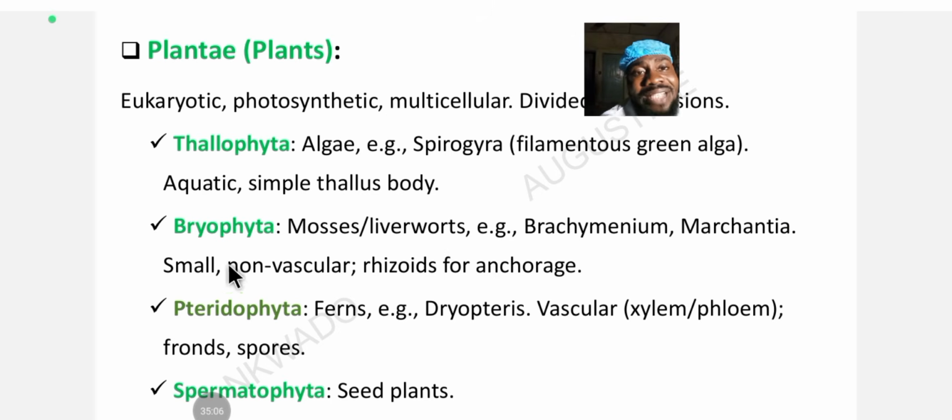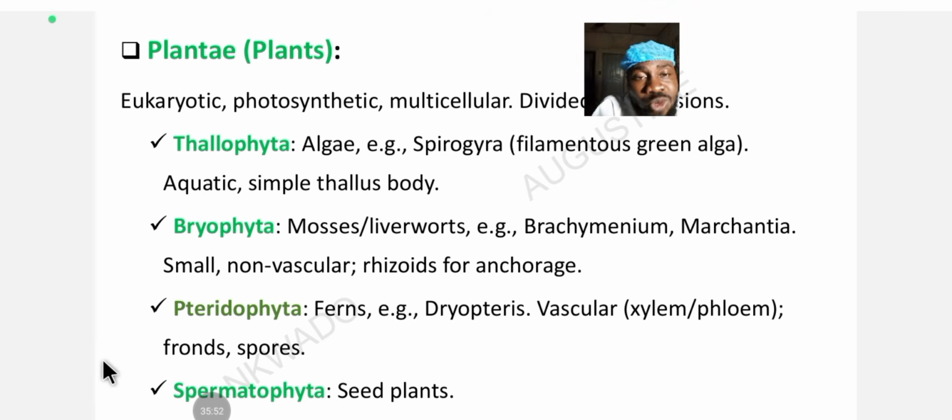The next under the plant grouping is the pteridophytes, and the pteridophytes include ferns. For example, this one is a species of fern. I don't want to be pronouncing it. They are vascular, unlike the bryophyta that are not vascular. The pteridophyta have xylem and phloem. They have fronds and they also spore, like prokaryotic cells and fungi.